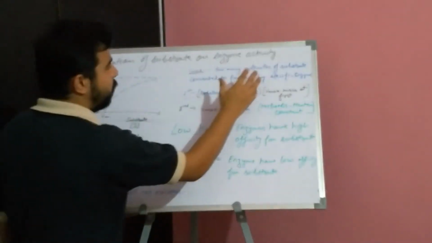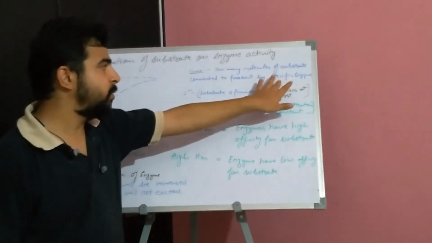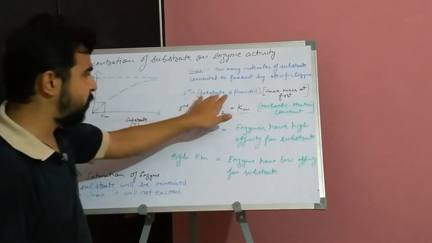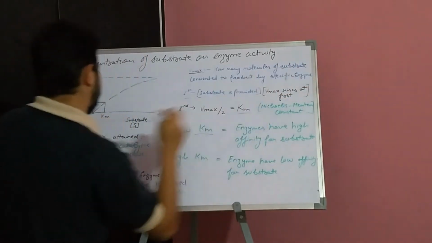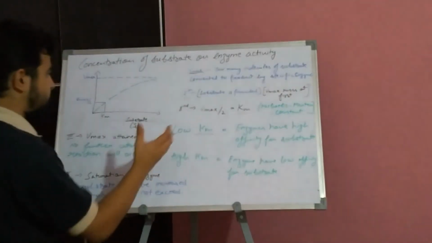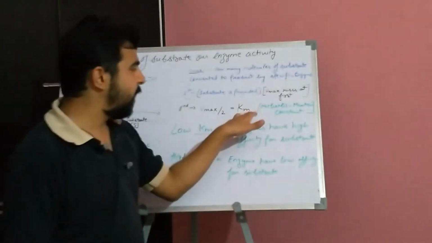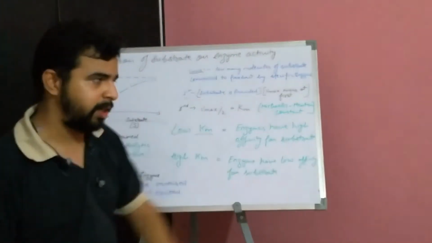So what is Vmax? It is basically the turnover of the product which is converted from the molecule of substrate by using a specific enzyme. So what is happening here? Initially the substrate is provided, and the velocity rises at first. We can see that the graph is going straight diagonally. Secondly, when it reaches Vmax by 2, it has an inverse relation with the Km, which is the Michaelis-Menten constant.